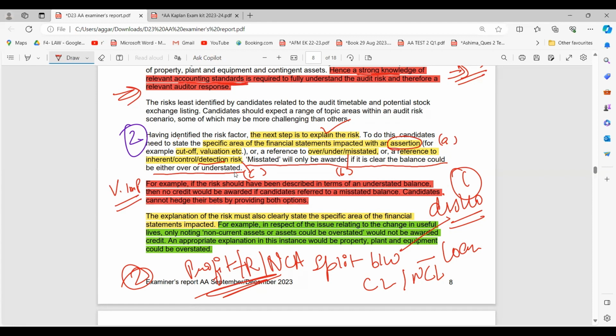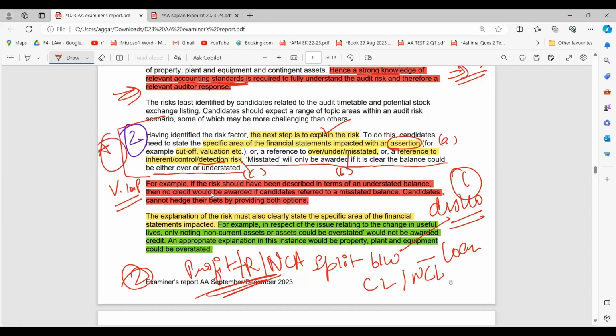But if it is clear from the scenario that the profits will be overstated, you have to write overstated. If it is clear from the scenario that the profits will be understated, you have to write that the profits will be understated. You cannot just get away writing misstated. That will award you 0 marks. Okay, so this paragraph is very, very, very important.